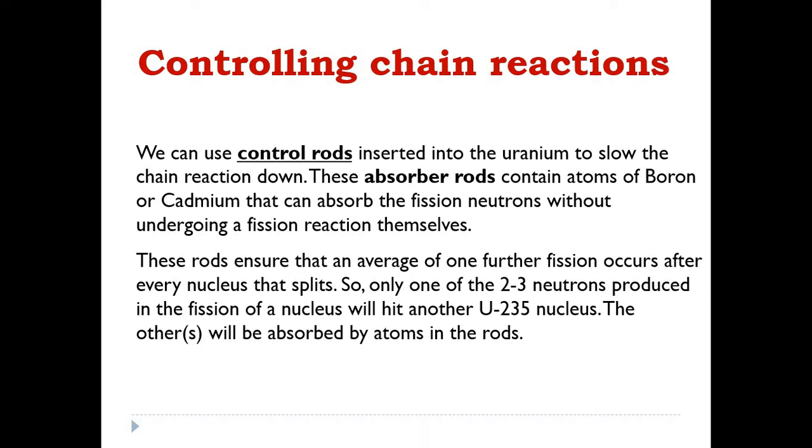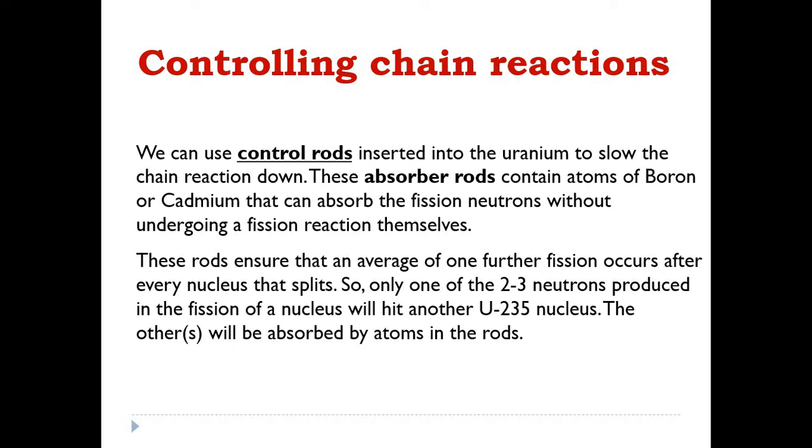Like this, generation of neutrons and nuclear fission of uranium nuclei will go on as a continuous process, and that kind of continuous process is involved in nuclear weapons or nuclear bombs.